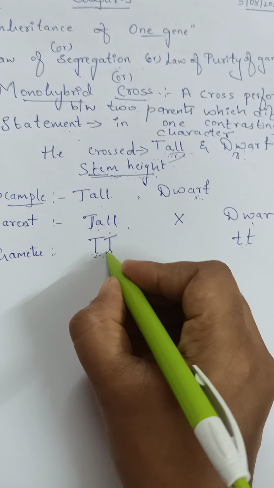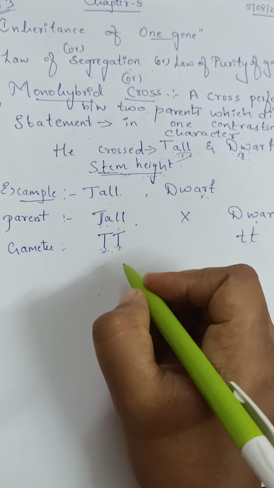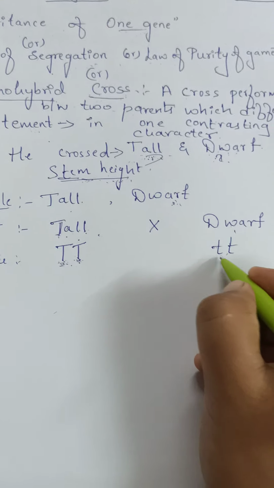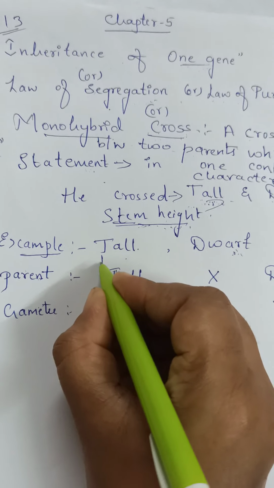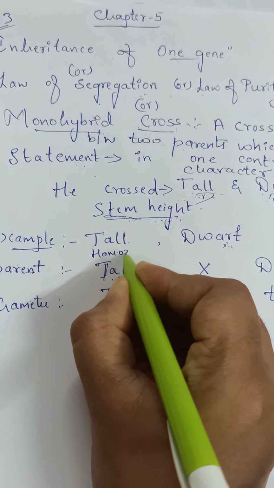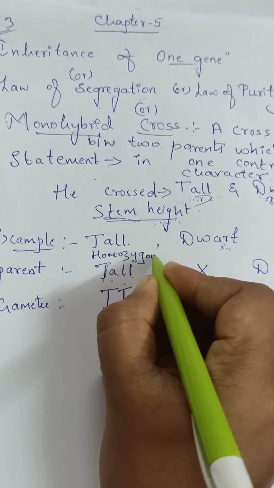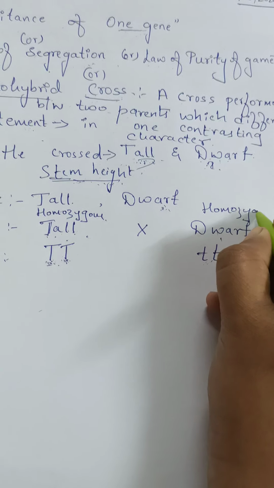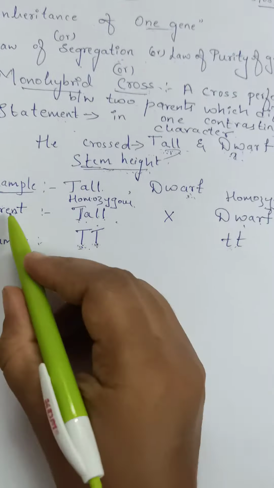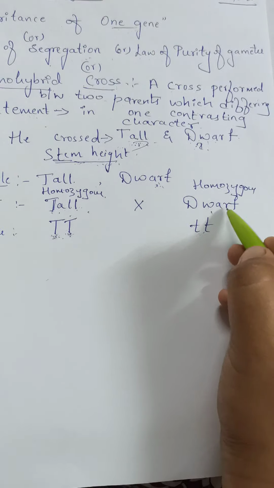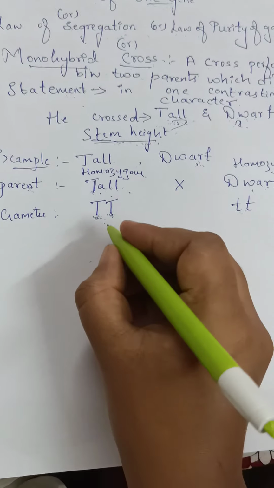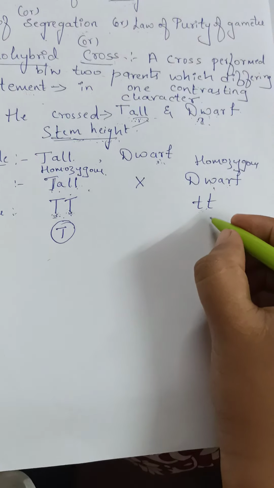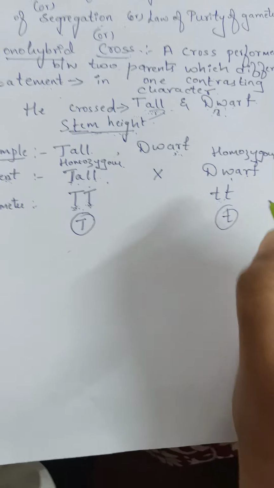And one more thing, this is homozygous condition. While explaining the definition, I have told you what is homozygous. That means when both alleles are the same. And this is also homozygous. This is homozygous tall, and this is homozygous dwarf. That means parents, homozygous tall, homozygous dwarf, and these are the gametes. Then, see in both of these, we can take one t common. Here also, that is small t as common. Then